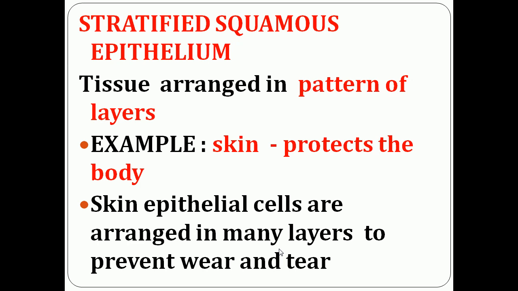Stratified means layered. Stratified means what? Layered. So the tissue which forms skin is arranged in many layers, so it is called stratified squamous epithelium.